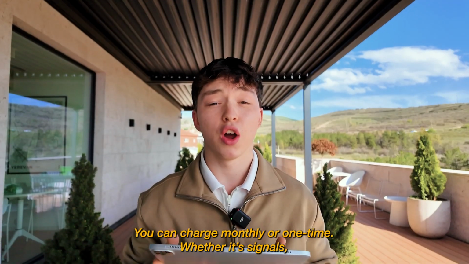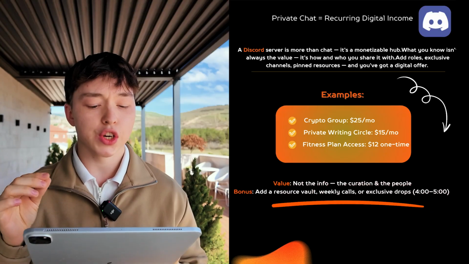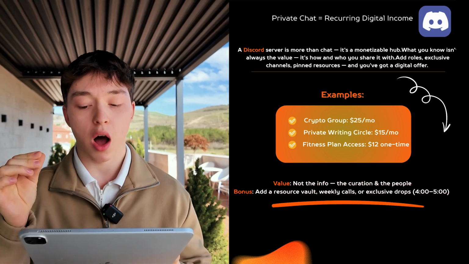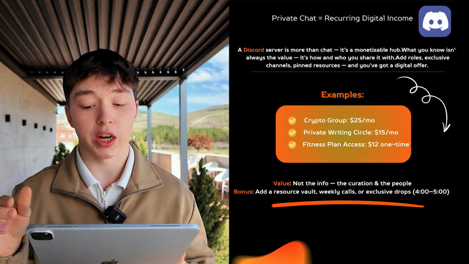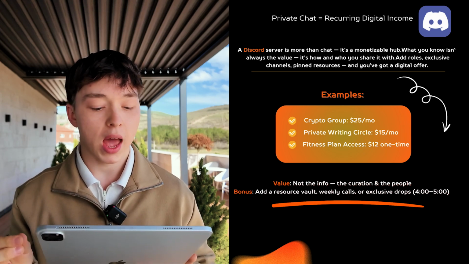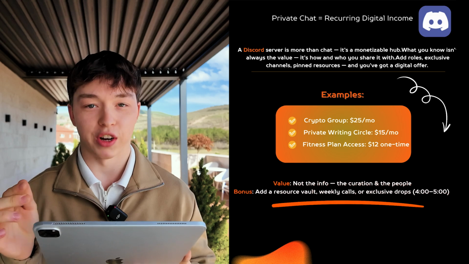You can charge monthly or one time. Whether it's channels, accountability, or private community, people pay for access. A Discord server is more than chat, it's a monetizable hub. Knowledge isn't always the value. It's how and who you share it with. Add roles, exclusive channels, pinned resources, and you have got a digital offer.